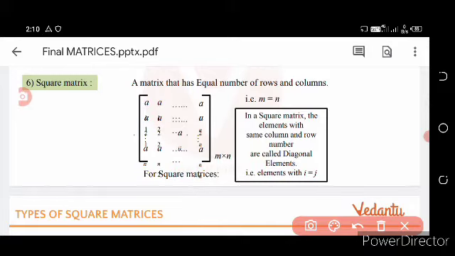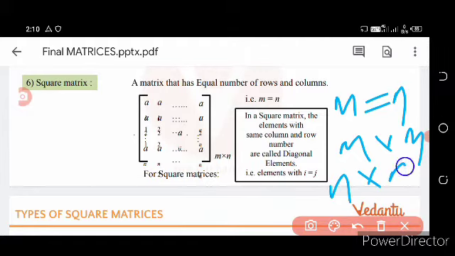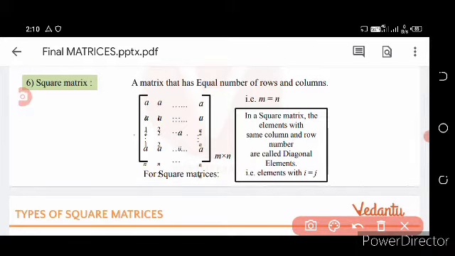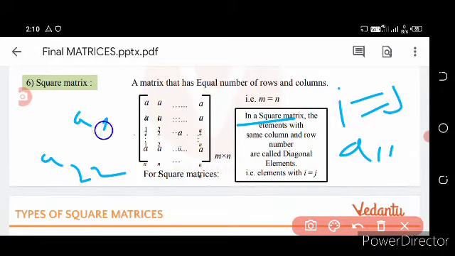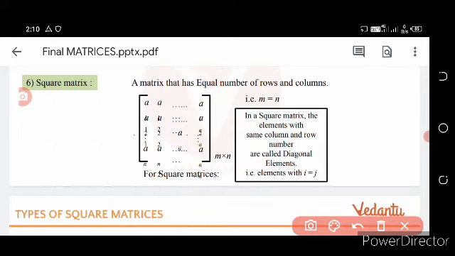Similarly, here the number of rows is equal to the number of columns, and the order can be defined as m cross m or n cross n. Then in a square matrix, the elements with the same column and row number are called diagonal elements. That is, if i is equal to j, that is a11, a22, a33, a44, these are the diagonal elements. So here i is equal to j, that is, row is equal to column.